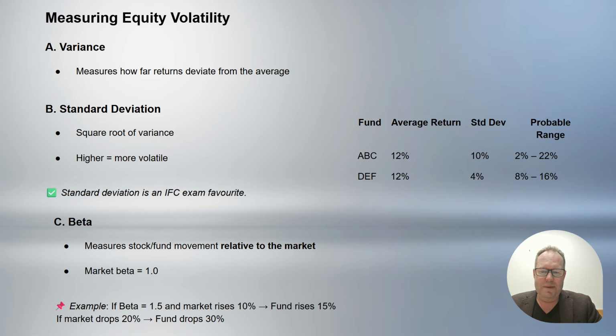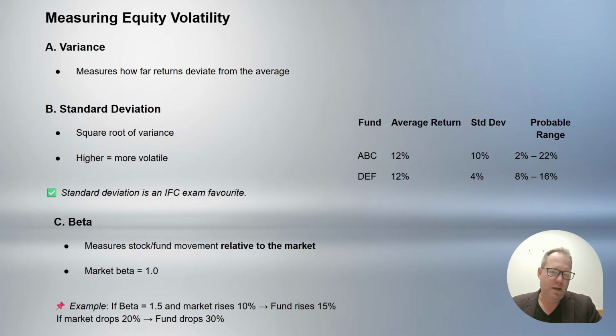Another measure would be standard deviation. It's the square root of variance. So it takes the first measure of volatility, variance, to another level. And the higher a standard deviation is of a specific investment, the more volatile that will be.